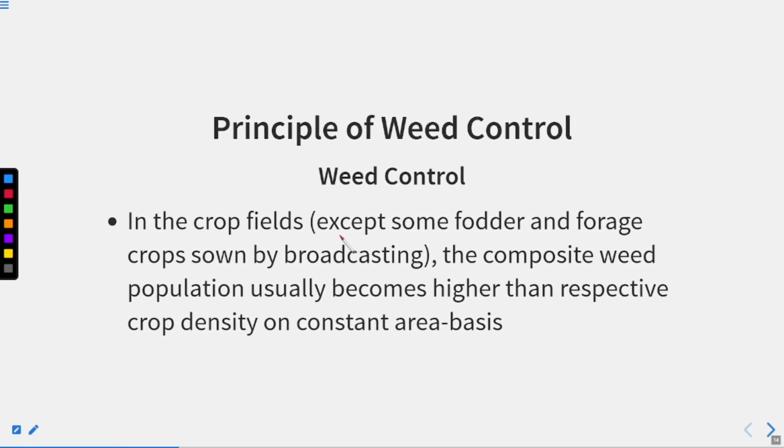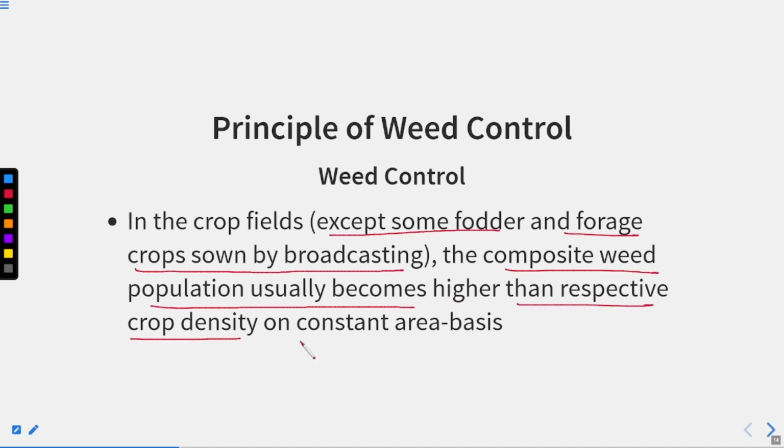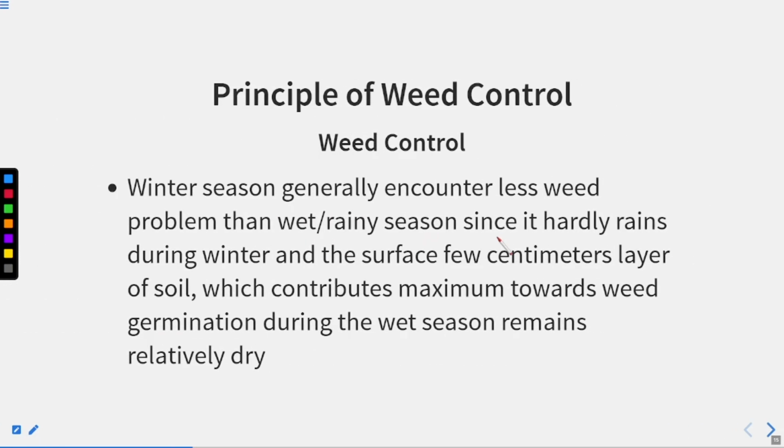In the crop field, except some fodder and forage crops sown by broadcasting, the composite weed population usually becomes higher than the respective crop density on a constant area basis. So it occurs only sometimes that the weeds are greater in number than the crop plants. It occurs only sometimes, otherwise their number is always less than our crop plants.